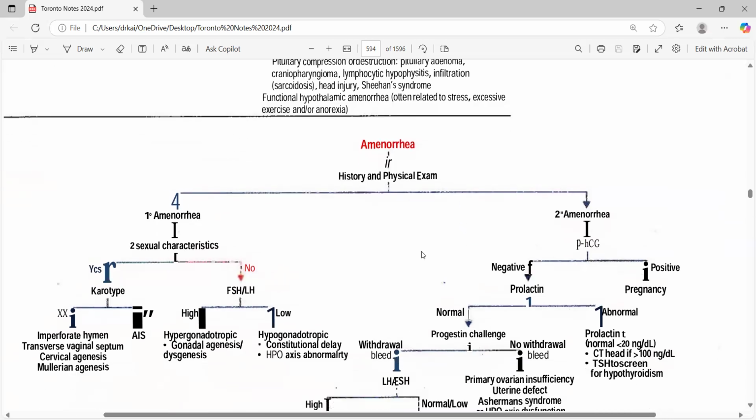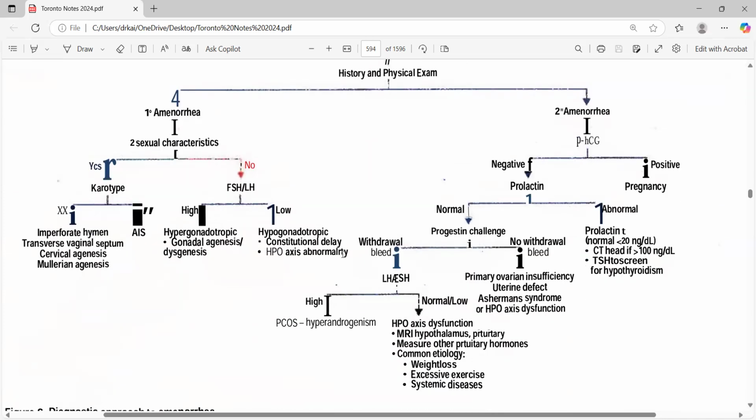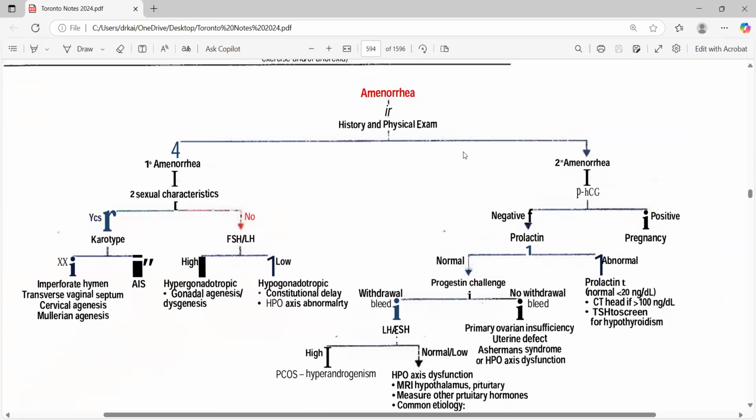This table is very, very important. It helps you to solve a lot of MCQs. Mainly, MCQs coming from gynecology will be covered from here if you try to memorize it or make sense of it. So we start with history and physical examination. The first was primary amenorrhea, and then there is secondary amenorrhea.